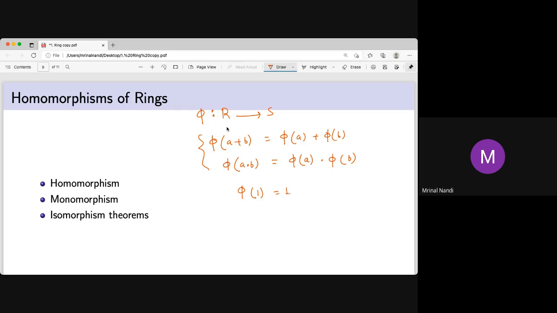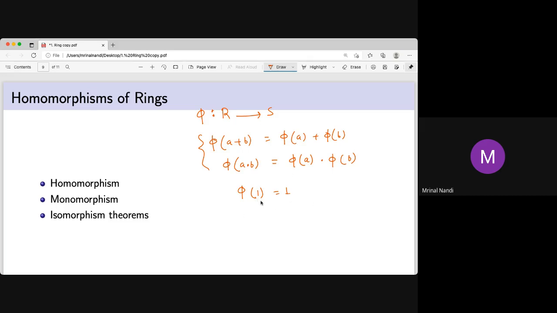But if R and S are two fields, then you can prove that phi(1) = 1. Generally, you can't prove that. So some authors take it as an assumption in the definition, phi(1) = 1, if 1 is there in R, and some books do not take it. So that is for a ring with identity. If it's just a ring, then this third assumption is not there.